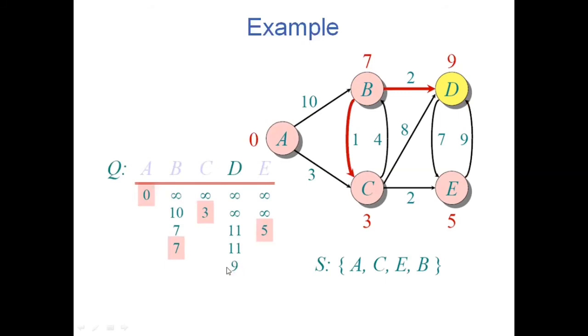Now only one vertex is there, that should be the minimum one, and you can include D also to the final resultant one. So what is the overall thing you have done? Now you have calculated the minimum distance from A to A is 0, A to B is 7, A to C is 3, A to D is 9, A to E is 5. This is what you have calculated.